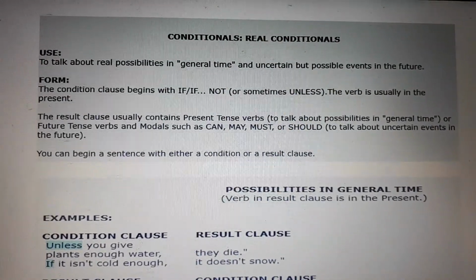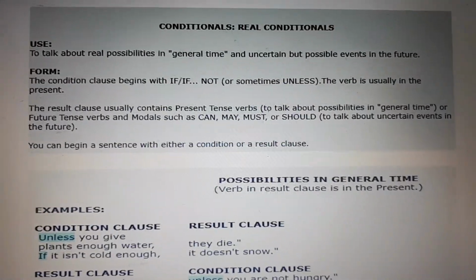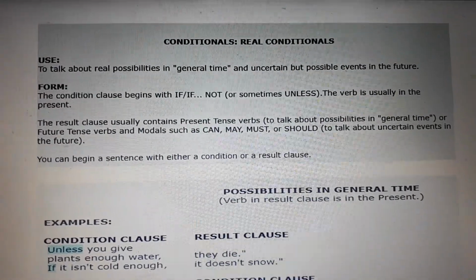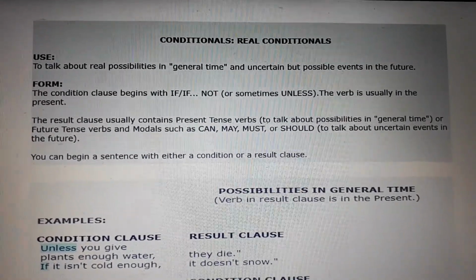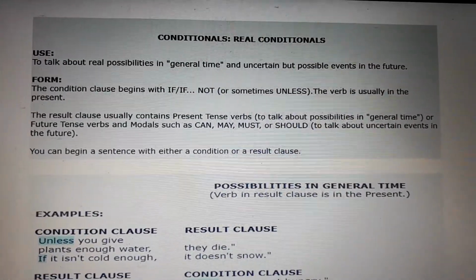Then it says you can begin a sentence with either a condition or a result clause. Remember that we don't have a specific order. You can begin with a condition and then you have the result, or first you have the result and then the condition. Okay.